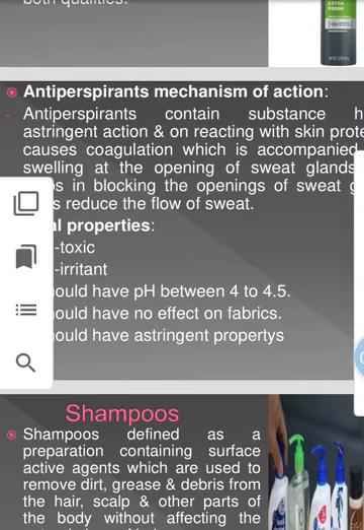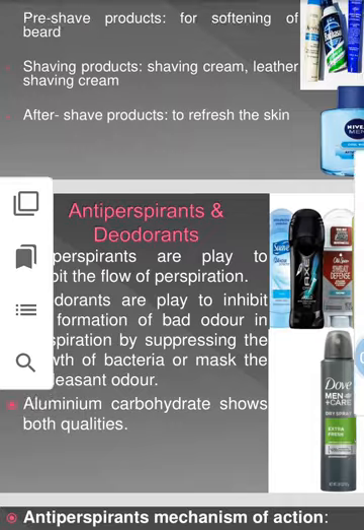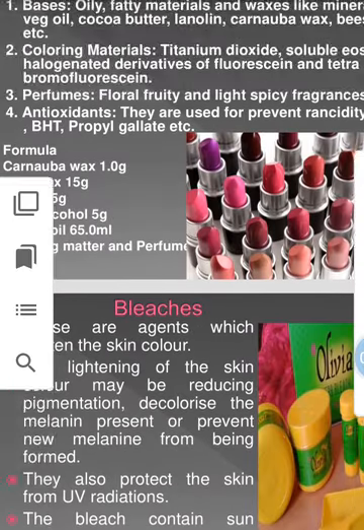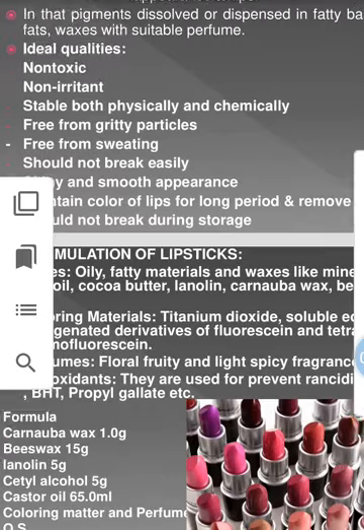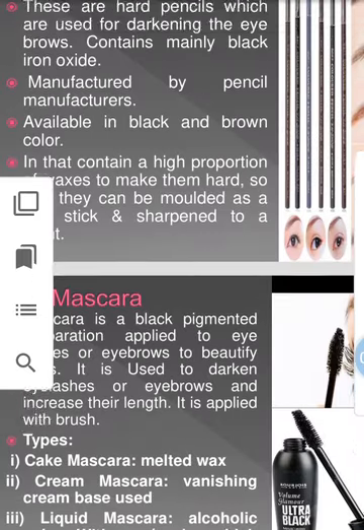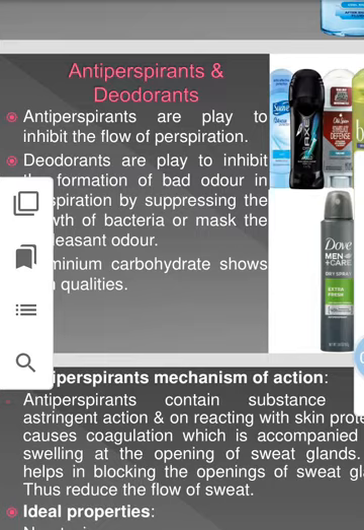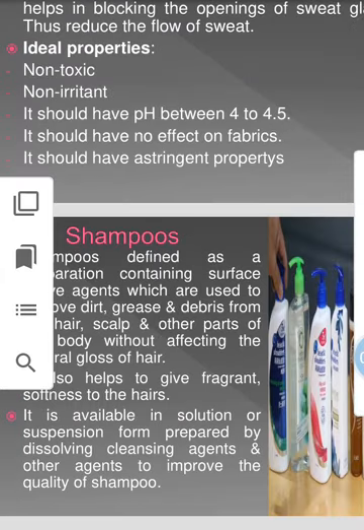Dear students, after completion of cosmetics for eye makeup as well as the explanation of various deodorants and antiperspirants, explanation of bleaches as well as explanation of lipsticks, as well as explanation of aftershave lotion, antiperspirant and deodorant, we are going to start now today